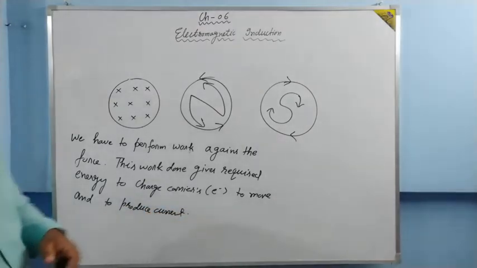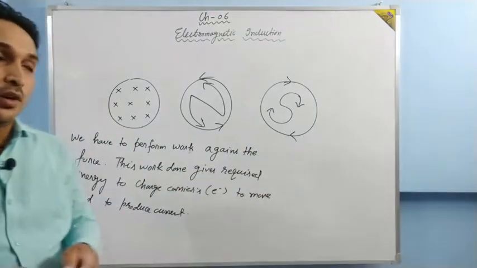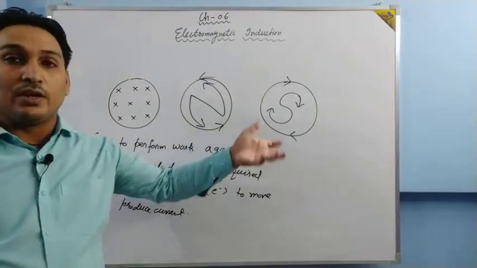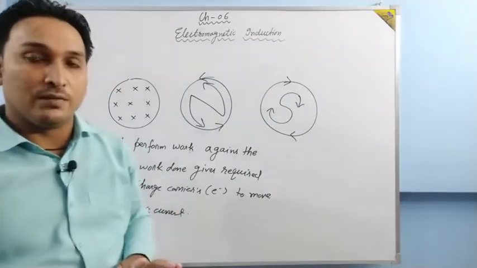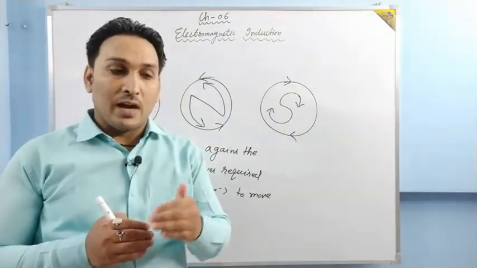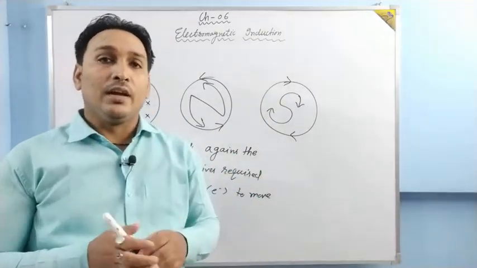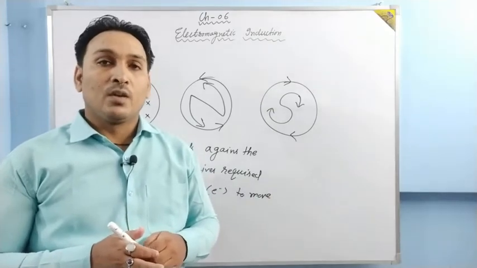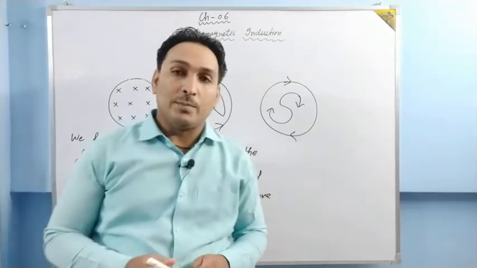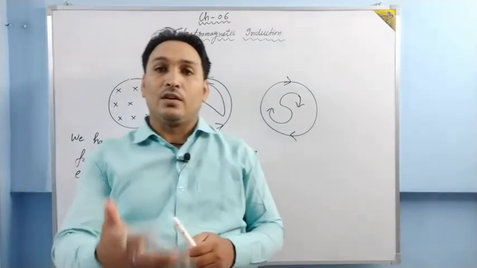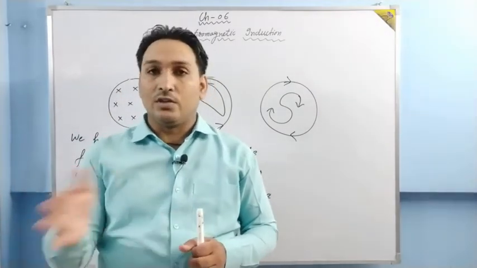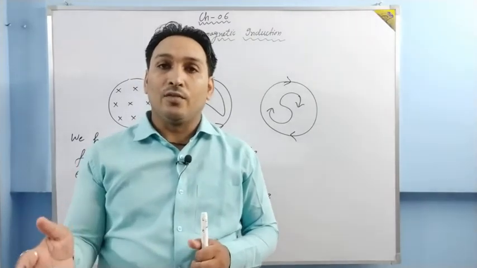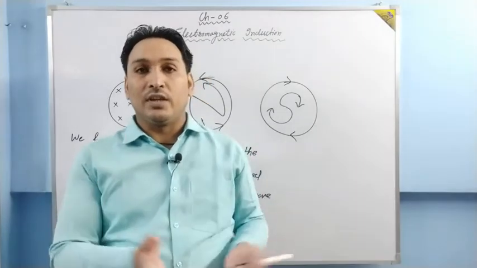Basically, whatever work we are doing, that very work gives the charges energy to move in the circuit. So there is no violation of the law of conservation of energy. The work done by us is converted into the energy of the electrons. Okay. If you remember chapter number 3, we have already discussed that in a conductor, electrons always move with thermal velocity. But thermal velocity does not give any kind of current, because all the thermal velocity gets cancelled.